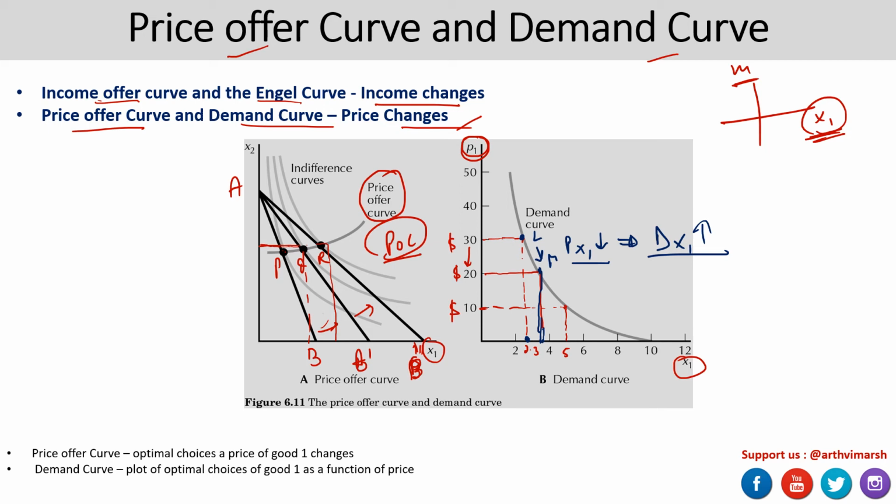So the locus of combination of these points which you are getting corresponding to different levels of prices for a commodity demanded is essentially giving us the demand curve. Because demand, what is demand? It's represented as a function of price. So this is what we are getting.